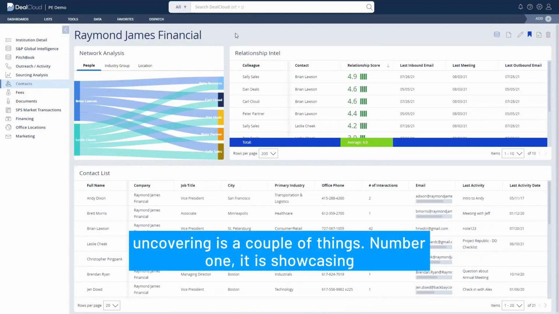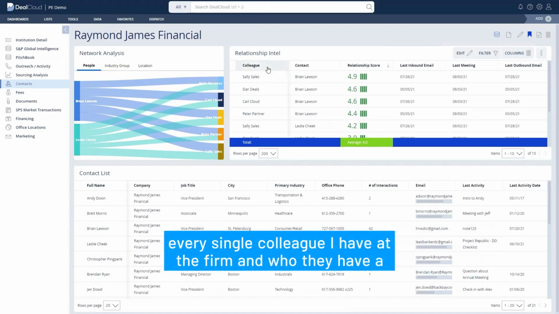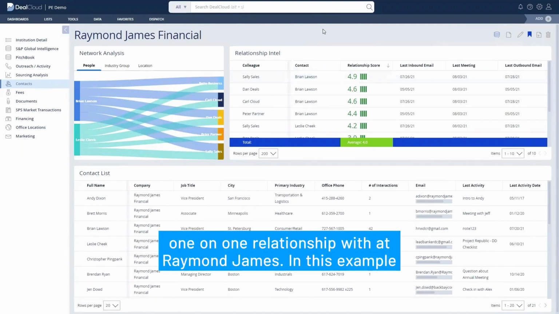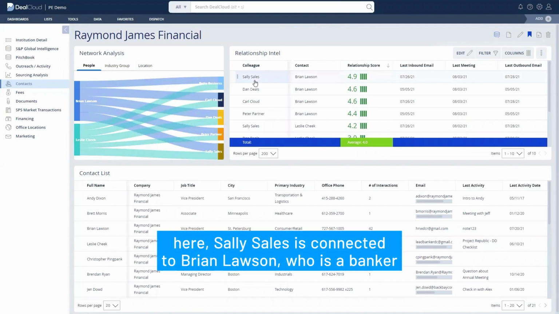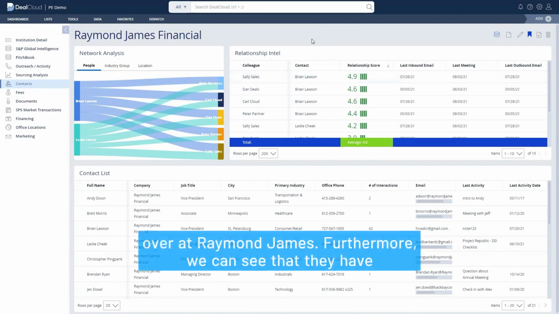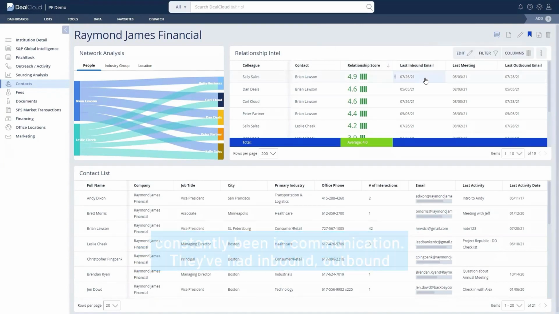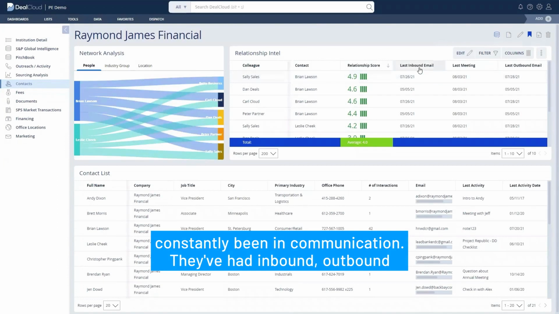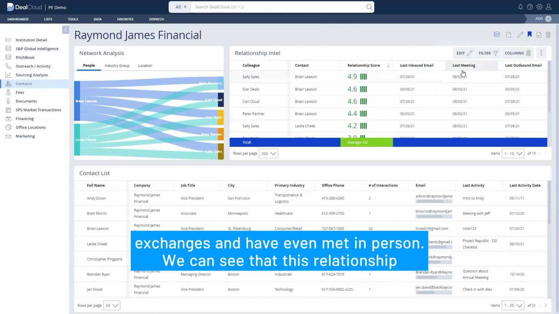What this is uncovering is a couple of things. Number one, it is showcasing every single colleague I have at the firm and who they have a one-on-one relationship with at Raymond James. In this example here, Sally Sales is connected to Brian Lawson, who is a banker over at Raymond James. Furthermore, we can see that they have constantly been in communication. They've had inbound, outbound exchanges, and have even met in person.